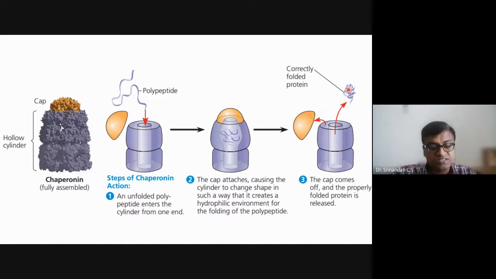Only then can the cell manufacture proteins of certain particular shapes which will function, which will work.